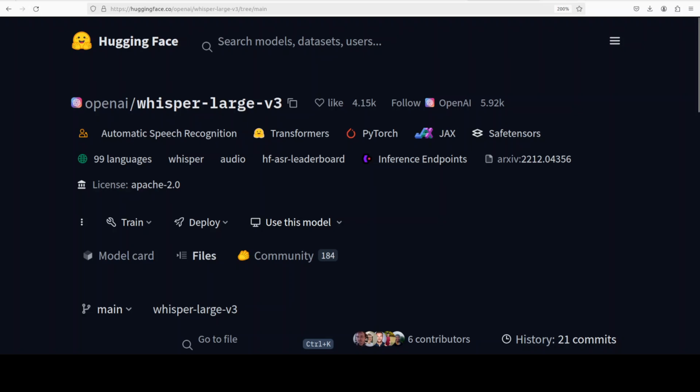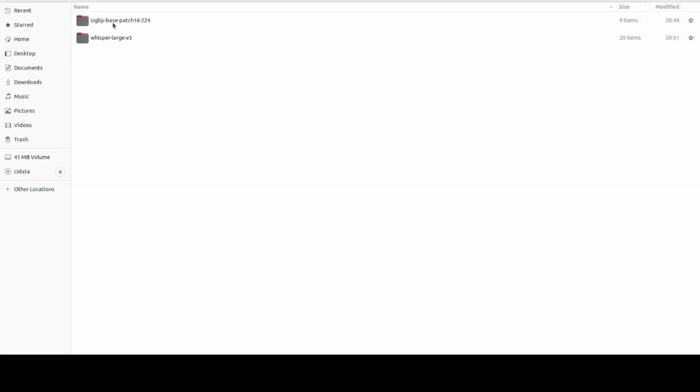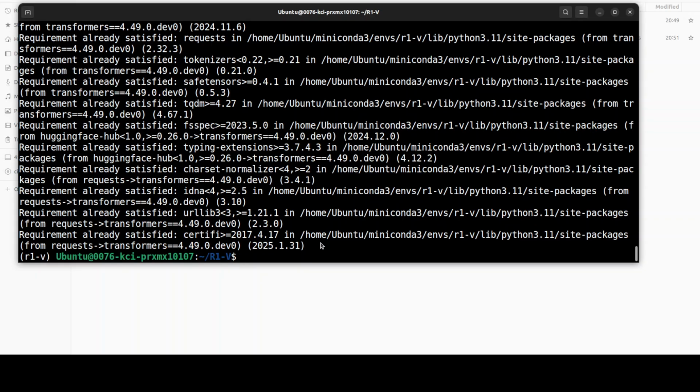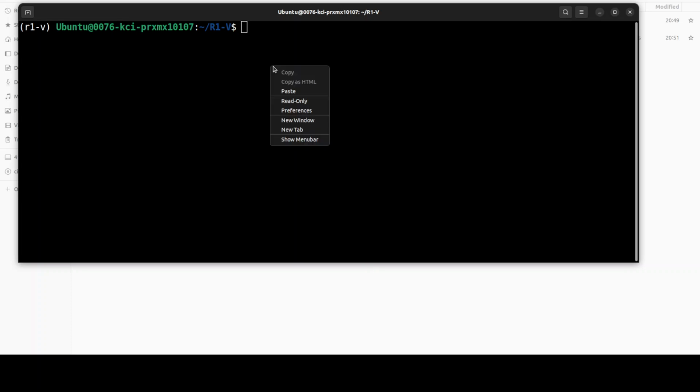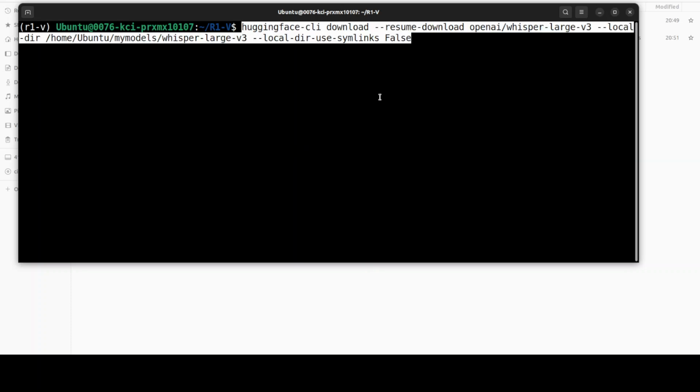So I already have downloaded these to my local system and I have placed them in separate directories, as you can see in my model directory. If you don't know how to download them, let me show you the command. All you need to do is to log into Hugging Face with Hugging Face CLI and then just issue this command where I am downloading this Whisper model to my local directory and I'm not using any symbolic links. As I already have run this, I'm not going to run it again.